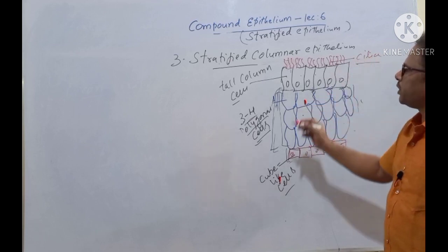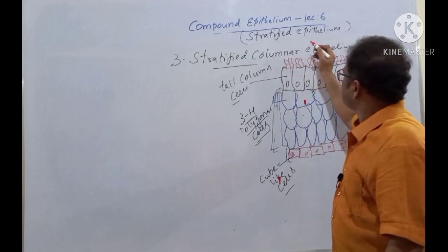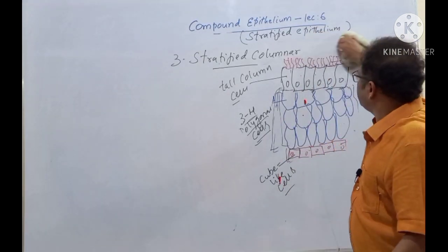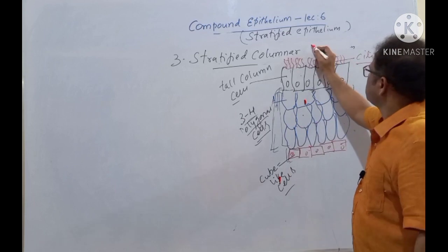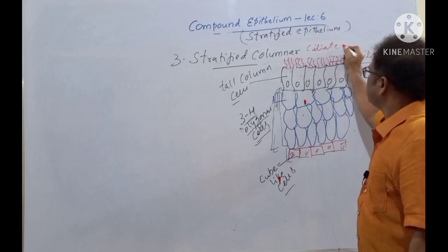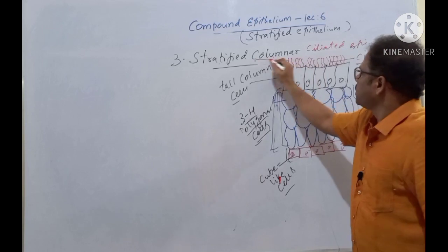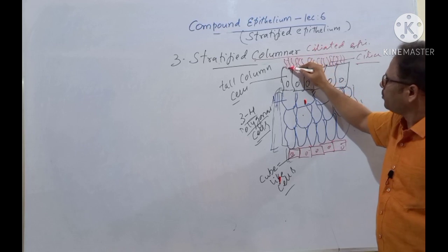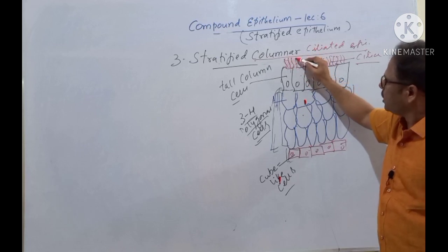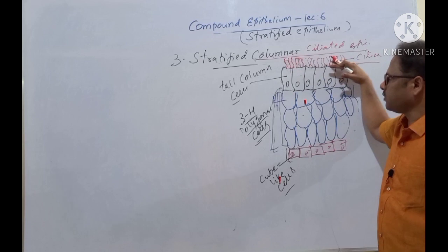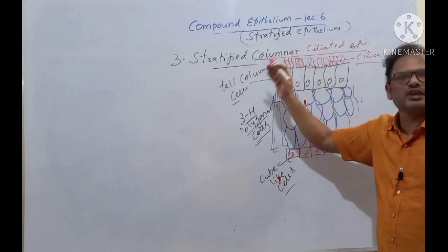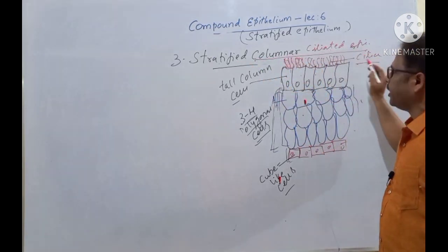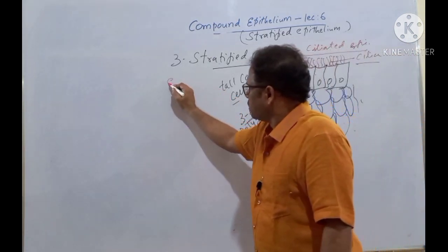If cilia are present, it is called stratified columnar ciliated epithelium. If the columnar epithelial cells have cilia on their free surfaces, these are the free surfaces, that is why it's called stratified columnar ciliated epithelium. Cilia are there. Examples now.